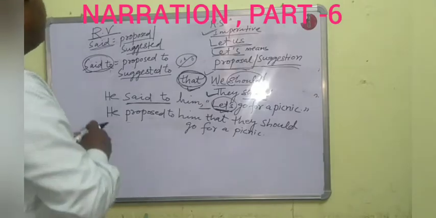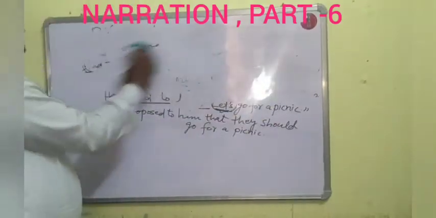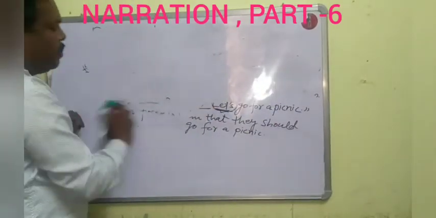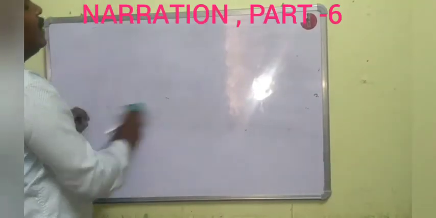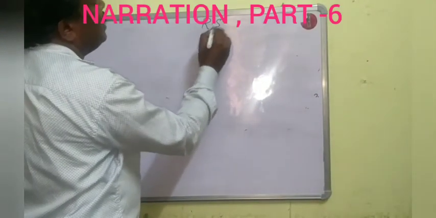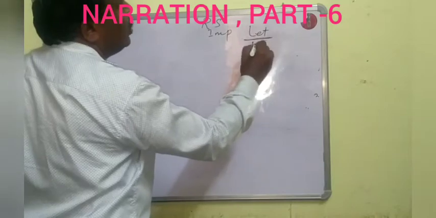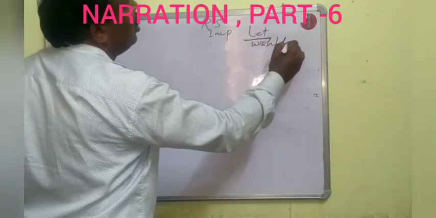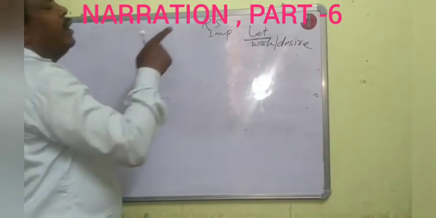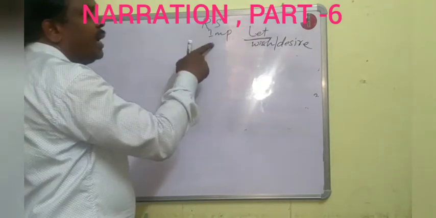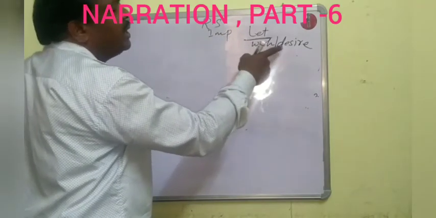If it is he said to me, then he proposed to me that we should go for a picnic. Is it clear? The next point is, if the reported speech is an imperative sentence and it starts with let, and the let means wish or desire.